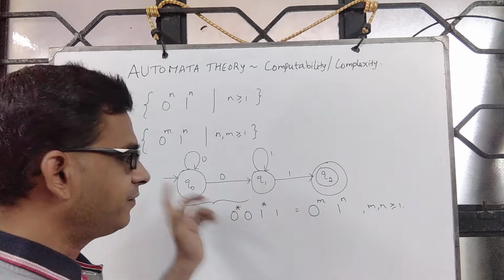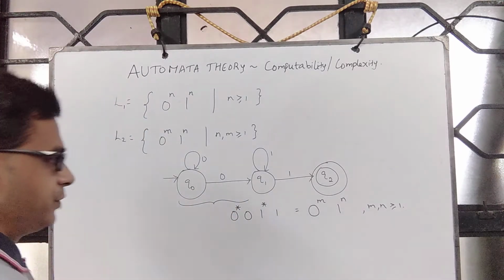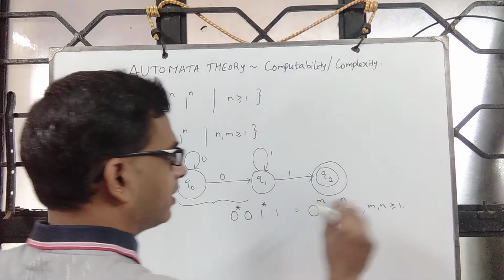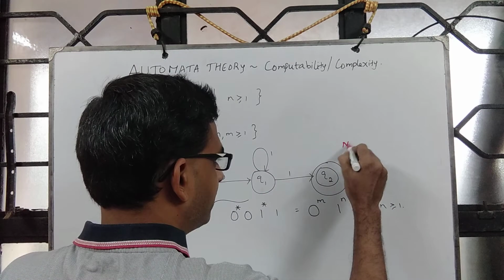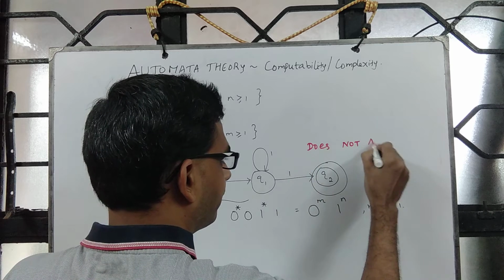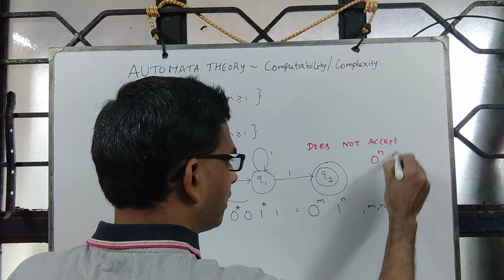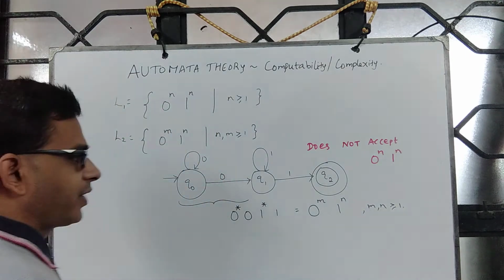So these two have no relation at all, which means this automaton does not accept 0 power n, 1 power n. Correct?